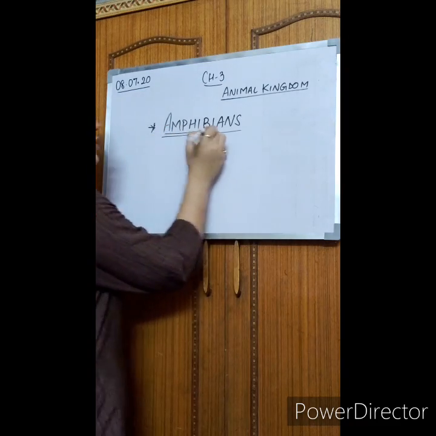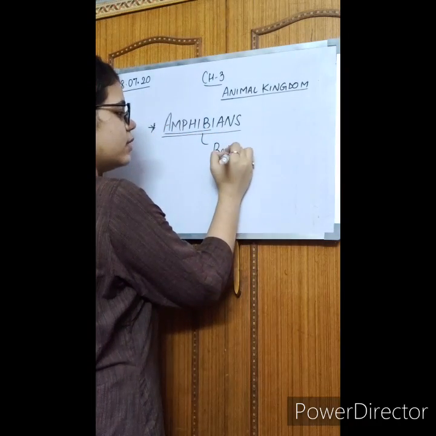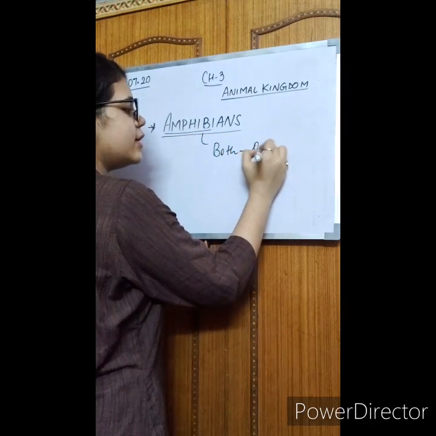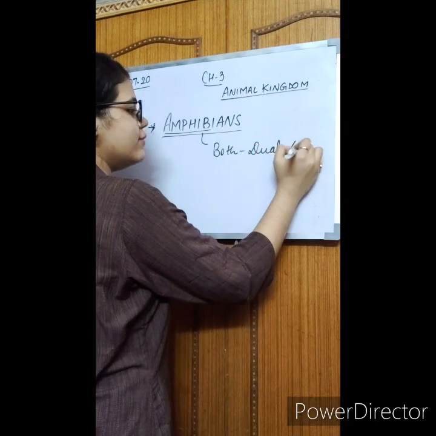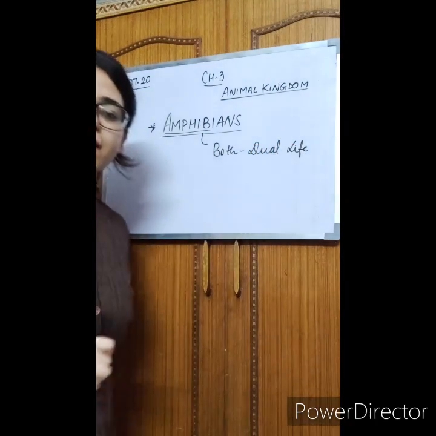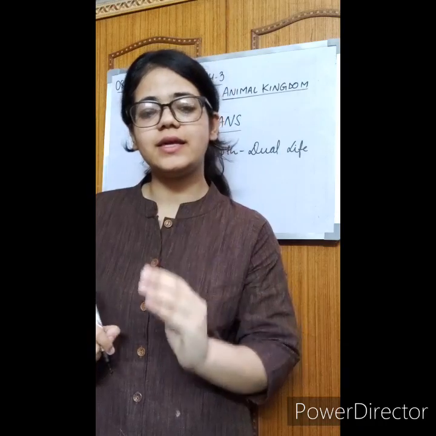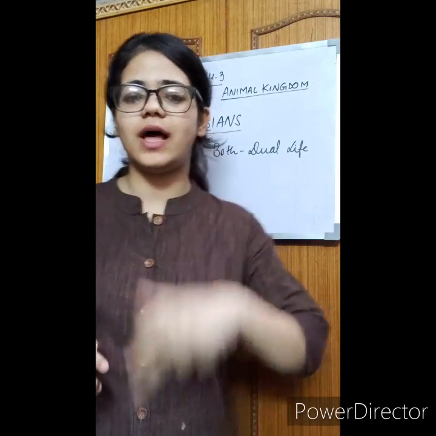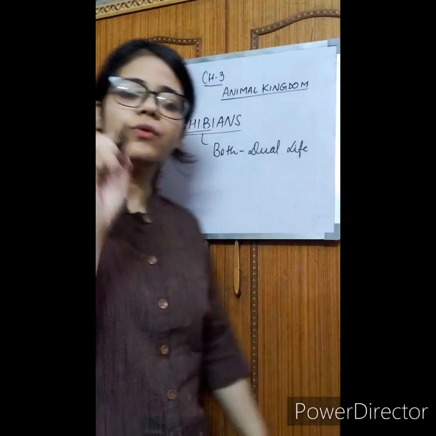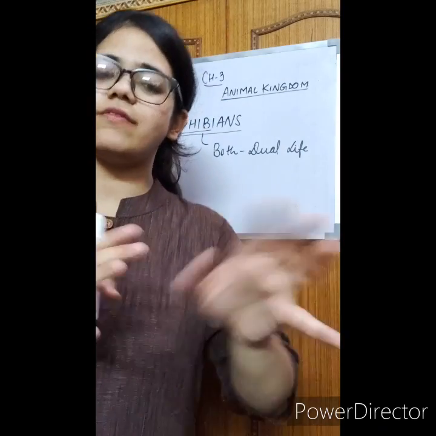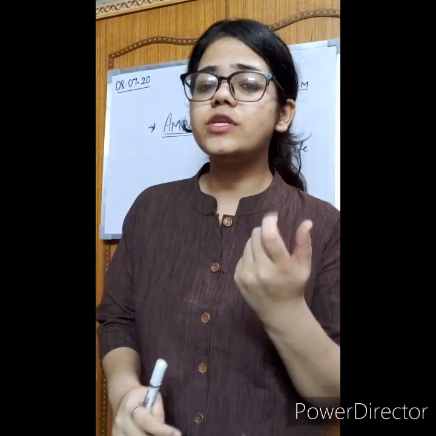This term amphibia means both, or you can say dual, two lives. Means they have two means of living, that is, they can live in water as well as on land. Now, are you wondering which organs they have for breathing?